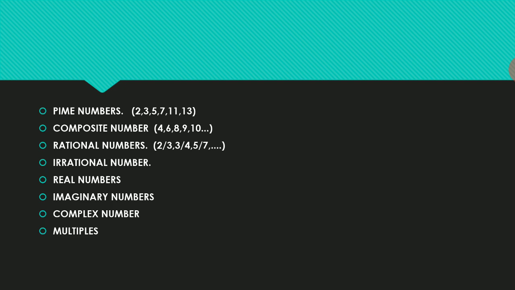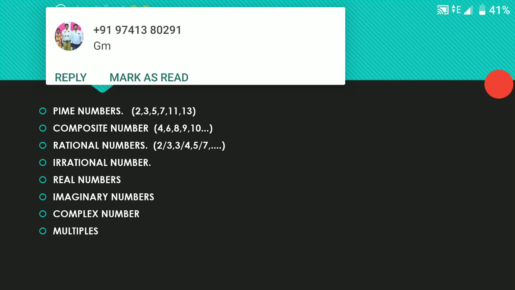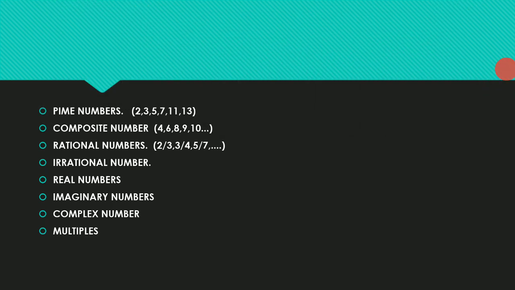Okay, next we go to real numbers. The union of rational and irrational numbers is called a real number. It is nothing but a combination of rational and irrational numbers. In real numbers, the result can sometimes be expressed in the form of an irrational number, and at certain times in the form of a rational number. Those kinds of numbers we call real numbers.